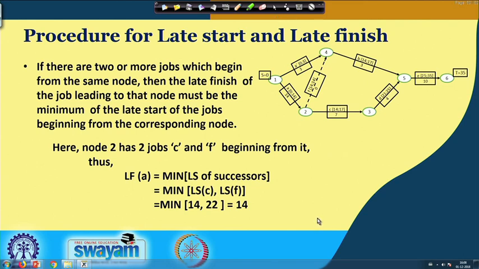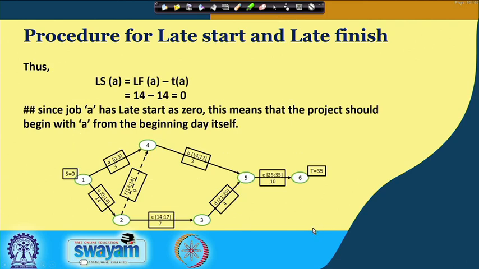Now, let us look into the calculation of the latest starting time, 14 minus 14, which we have already discussed. So, now the early start and early finish times are given. You can see in early start we have started this as 0. So, both are 0 and accordingly we have calculated, and we are finishing these activities at 35.